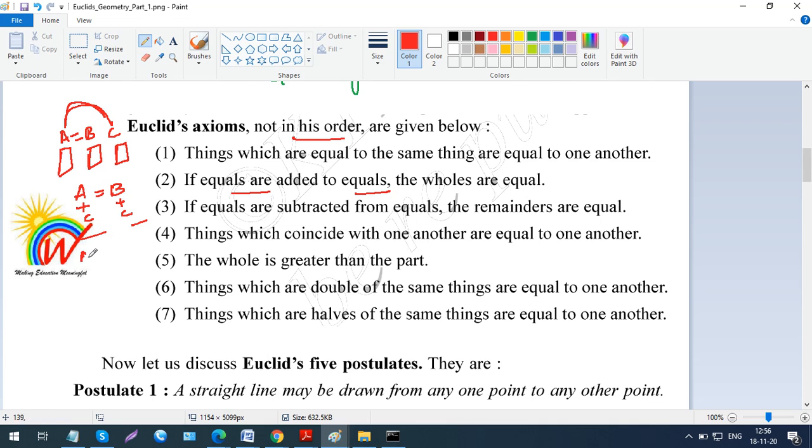A plus C will be equal to B plus C. That's what they say. Same way, if equals are subtracted from equals, the remainders are equal. So the same concept applies for subtraction also. Now, things which coincide with one another are equal to one another.